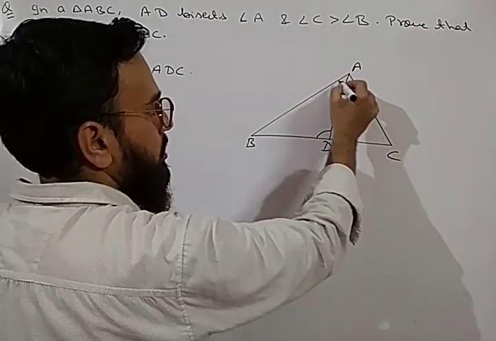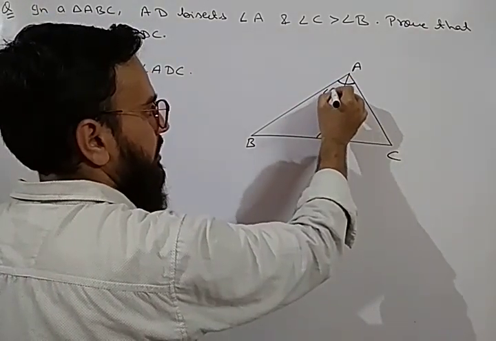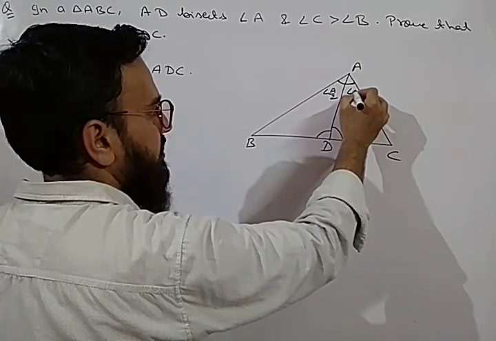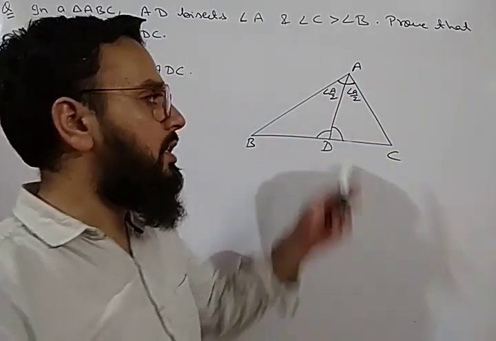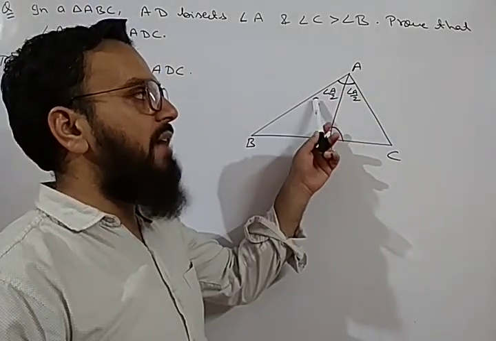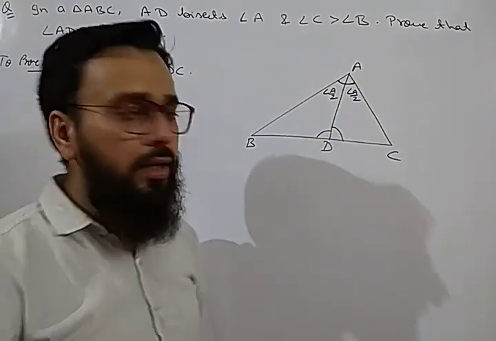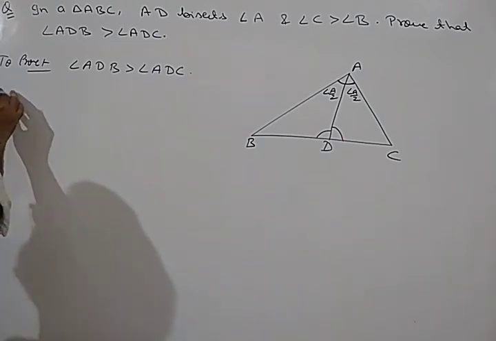One more thing, this total angle is A. So this angle will be angle A by 2 and this will also be angle A by 2 because the bisector divides the angle into two equal parts. So total angle is A. So it will be half of angle A and half of angle A. Okay. So start the proving.